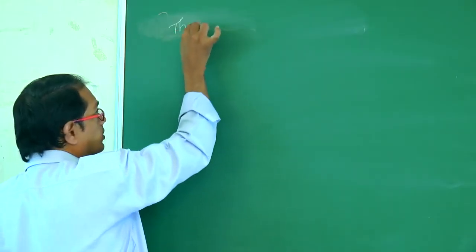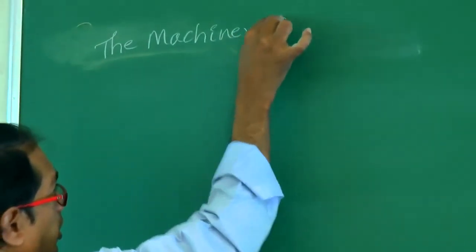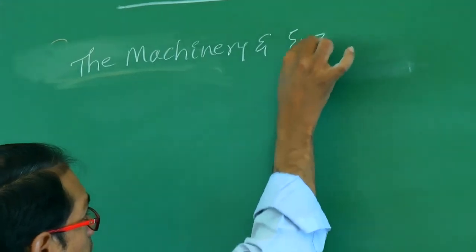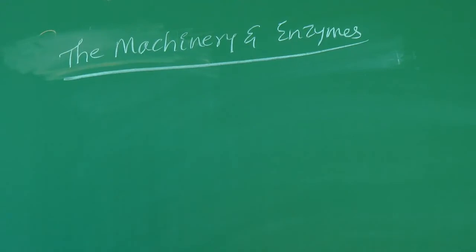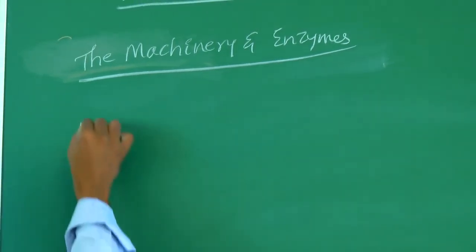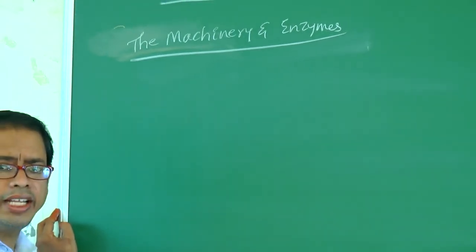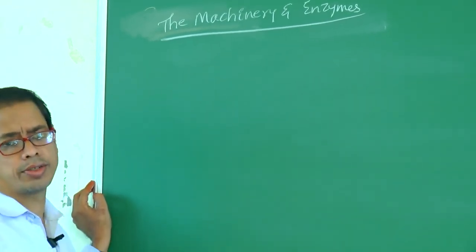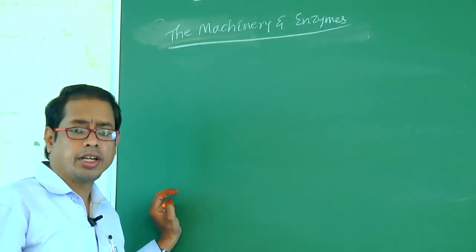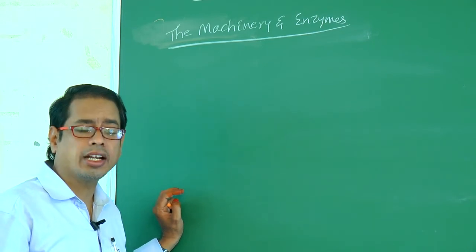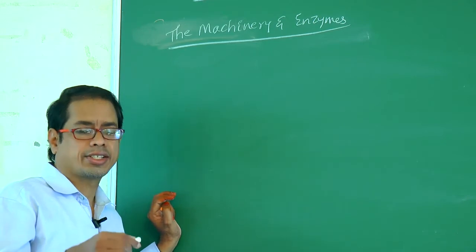Machinery and the enzymes. The main enzyme involved in DNA replication is DNA polymerase, also called DNA dependent DNA polymerase. Right, which one acts as a substrate? The deoxyribonucleoside triphosphates or deoxyribonucleotides.